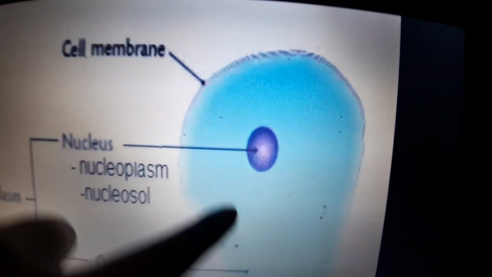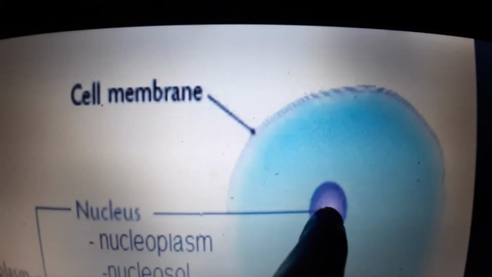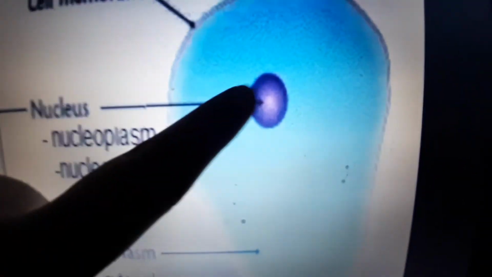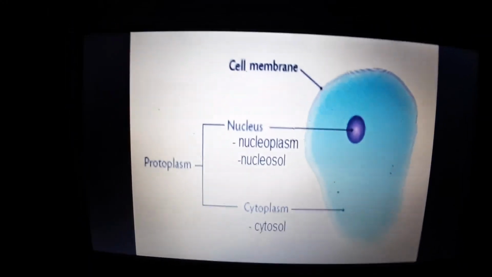I said the cell is full of fluid. This is called the cytoplasm. The fluid inside the nucleus is called the nucleoplasm, the fluid outside the nucleus is called the cytoplasm, and together they are called the protoplasm.